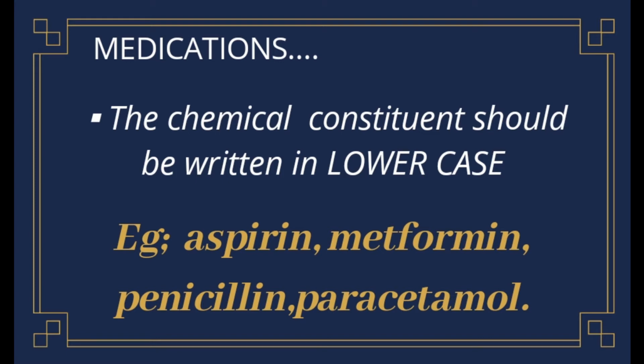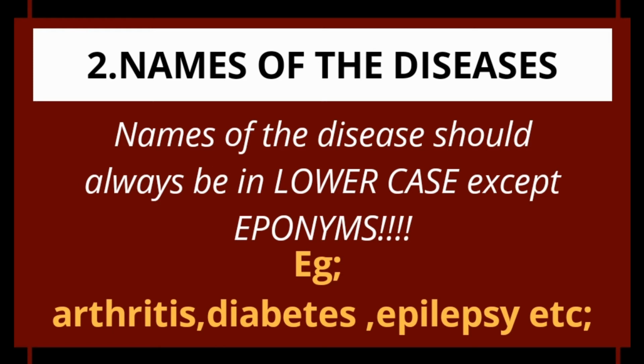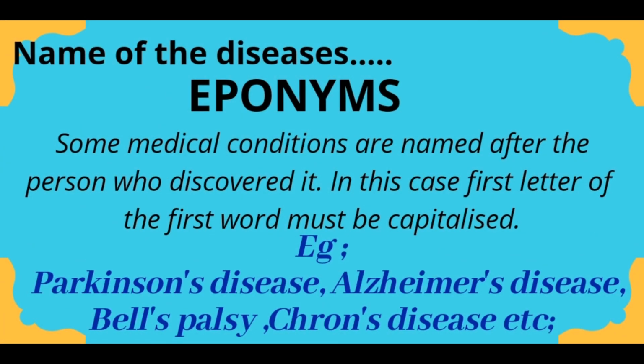So that's about medications. Next we will see names of diseases. The names of diseases should always be in lowercase except eponyms, like arthritis, diabetes, epilepsy, hypertension. These names can all be written in lowercase. Now let's see which names of diseases should not be written in lowercase. Eponyms come under that type of names.